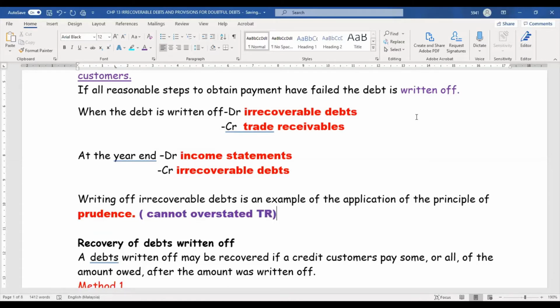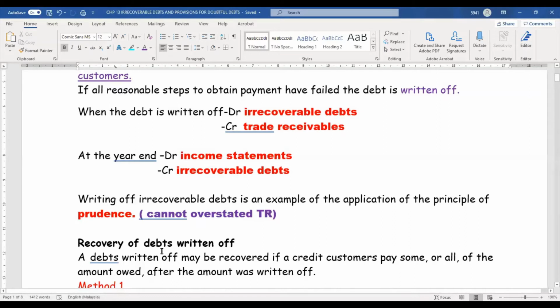Because you confirm you cannot collect the money, then why would you keep the trade receivable in your books? If you confirm that you cannot collect the money, and you still don't write it off, the amount is still there in the trade receivable list, which means you're overstating the trade receivable. So when we know the guy cannot pay, we just minus the guy's debt, because we want to follow prudence. We cannot overstate our asset. Here the trade receivable is our asset. Okay, this is the first part.